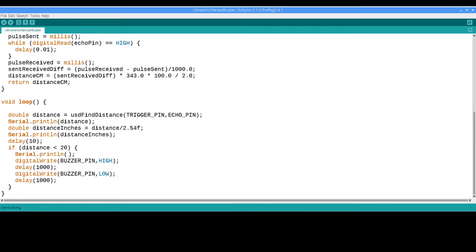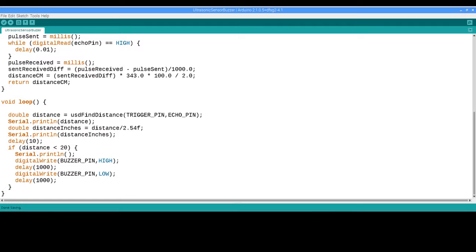The loop function is continually called as long as the Arduino device has power. The first command in the loop function calls the USD distance function and passes in the trigger pin and the echo pin. The return value of the distance in centimeters is stored in the local variable distance. We'll then print out to serial output the distance. We'll also declare another double value, distance inches. We'll compute the distance in inches as the distance divided by 2.54. We'll then also print out the distance in inches.